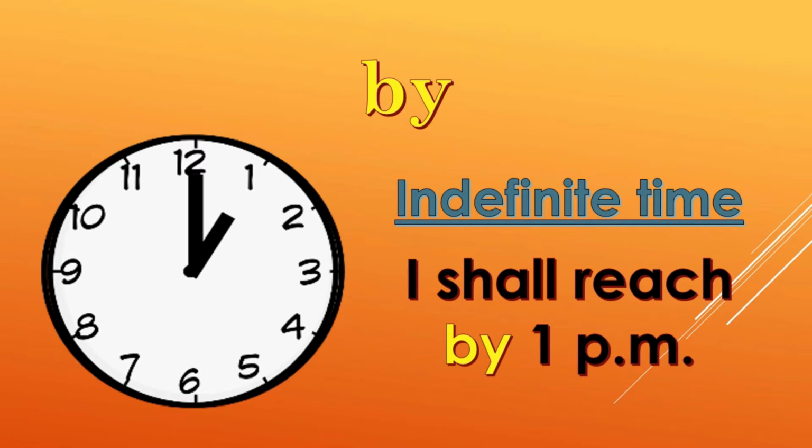Which means if you use the preposition by before a particular time, it means the time is not definite. You may reach a few minutes earlier or after 1 o'clock. So there is always a possibility of reaching before or after, but not at the exact time. It means the speaker is not assuring that he will reach exactly at 1 o'clock. The time may slightly differ from what is mentioned by the speaker. Now let us see the next use of by.